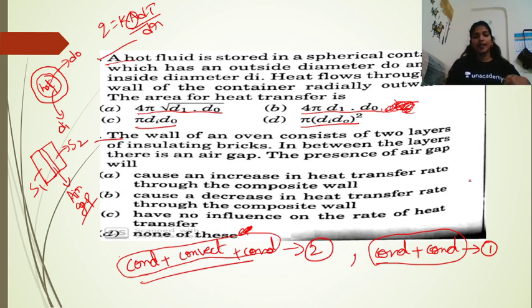So how will you decide whether the heat transfer rate increases or decreases? Based on the resistances, you will be able to determine this, because the initial and final temperature conditions in both cases will be the same. But the time required to reach the steady state will change, right? As the resistance increases, the heat transfer rate decreases. So based upon this explanation, do comment your answer.